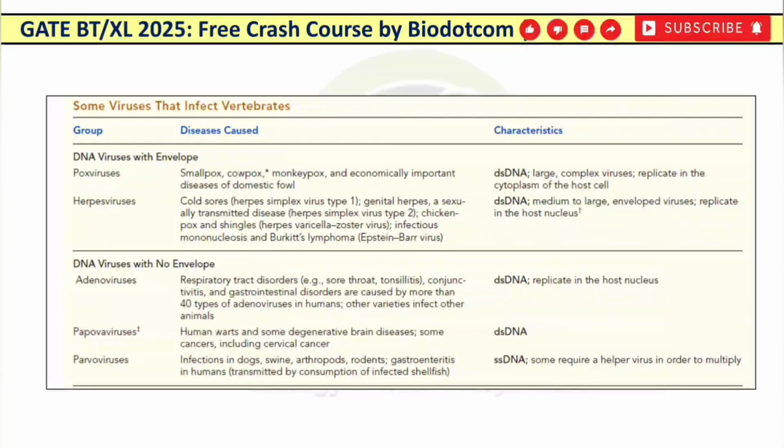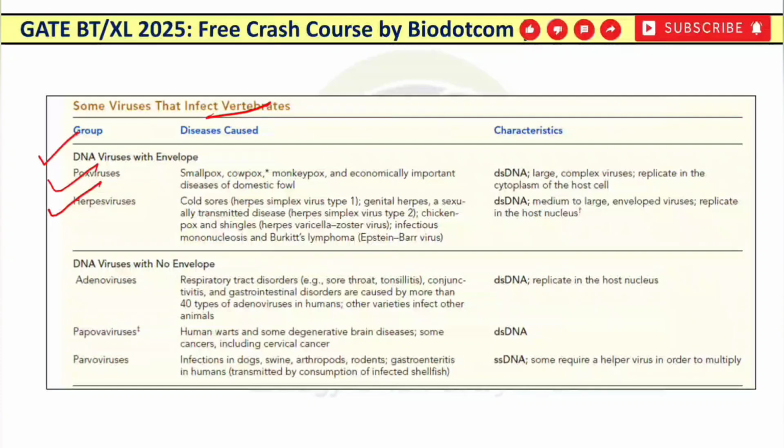Now, depending upon the previous question, I have provided this chart because it can be asked this year. This is basically the viruses, and they are classified on the basis of their genetic material, that whether they have DNA or RNA, and that too with envelope or non-envelope. So basically these are the viruses that infect the vertebrates. So DNA viruses with envelope are pox viruses and herpes viruses. And you have to remember that pox viruses have double-stranded DNA and the herpes virus has double-stranded DNA again.